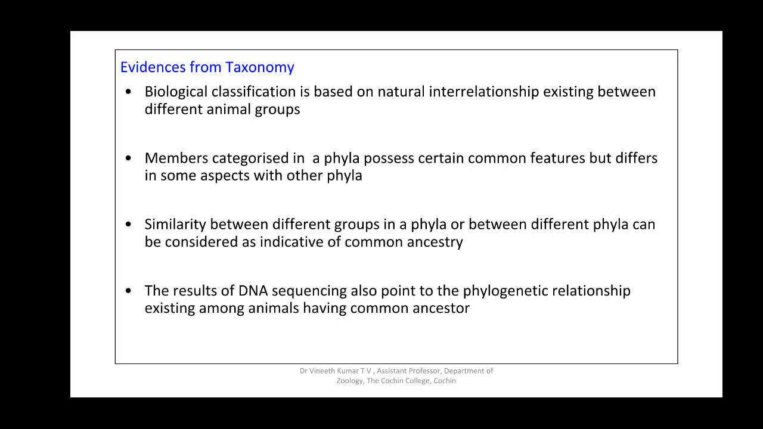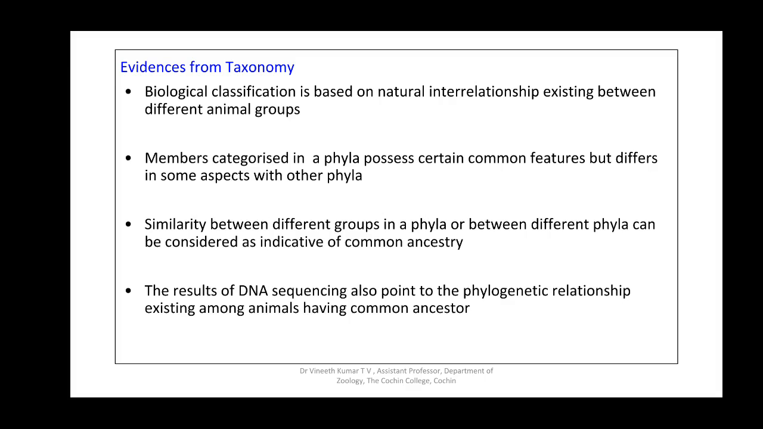Next is the evidences from taxonomy. Taxonomy, or systematics, is the classification of organisms. The way biological classification of organisms is done is based on the natural interrelationship between different animal groups, and members are classified into different groups like phyla, class, etc., based upon certain common features, and organisms are placed in different phyla or different classes based on their differences. And the similarities exhibited by organisms in a particular phylum point to a common ancestor.